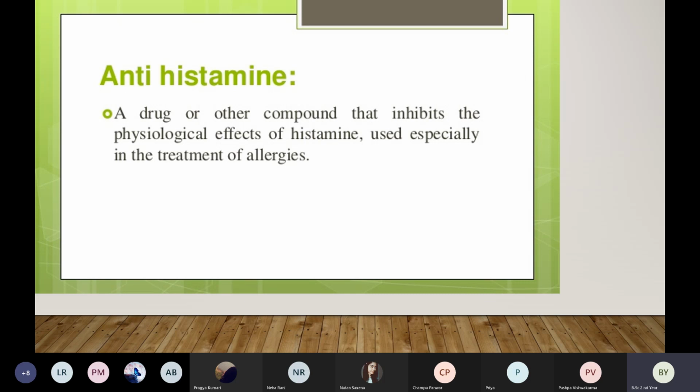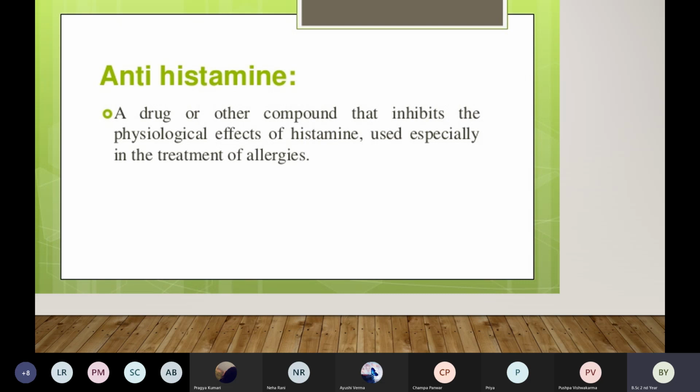Okay, so an antihistamine is a drug or another compound that stops the effects of histamine. It is used especially in the treatment of allergies. So whenever a patient is suffering from any allergies, allergic to drugs or to some food or to dust, what happens? Histamine increases. Okay, histamine is being produced.